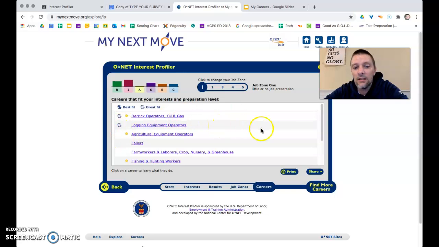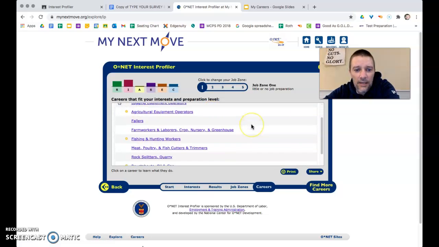You can select any of these careers that you're interested in. Any of them are fine with me. Just understand that the ones with the blue puzzle piece or the white puzzle piece are the ones that the system thinks you would find most interesting. Also, you'll see these little shiny sunshine things beside some of them. That means that job would be in high demand in the future. That career is growing, and they think there'll be a lot of opportunities there in the future.